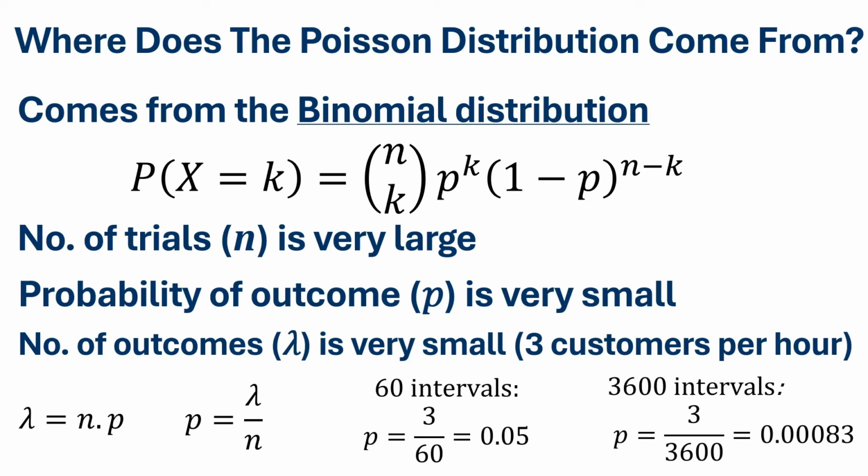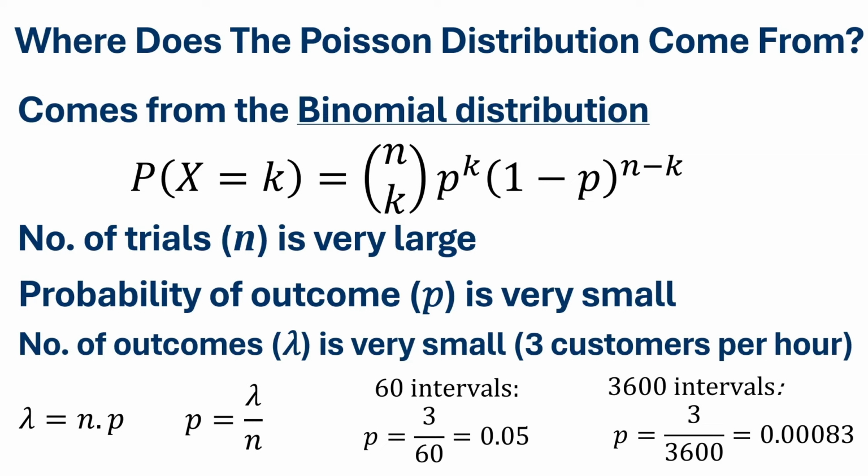Since there are 3,600 seconds in 1 hour, here the probability of getting a customer in a 1 second interval is equal to 3 over 3,600, which is just 0.00083. The moral of this story is that it is very important that lambda should be a constant because it ensures that the distribution accurately models real-world processes where rare events occur at a predictable average rate.